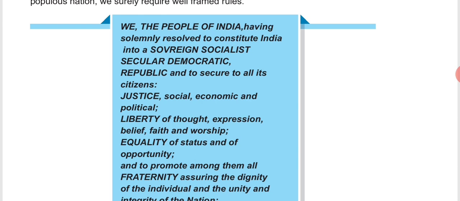Then it is equality, equality of status and of opportunity. That means all the citizens of India should have equality. Whether he is rich or poor, or a VVIP person or any other person, his status in the country is equal, right? We cannot discriminate against that person on the basis of his status, and each and every person of our country should be provided with equal opportunity, right? And to promote among them all fraternity.